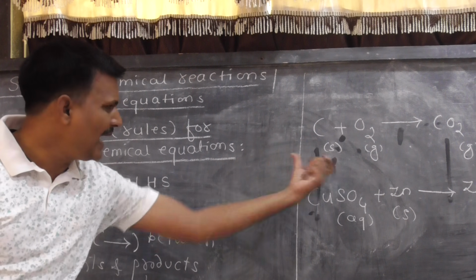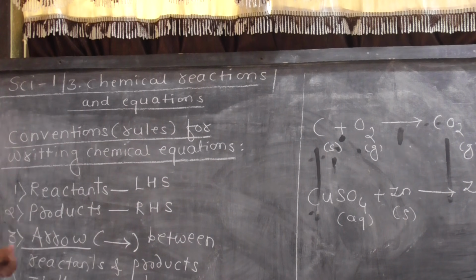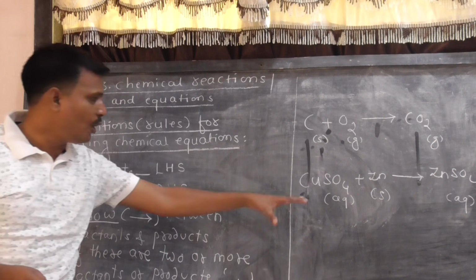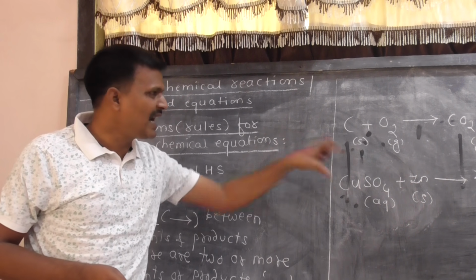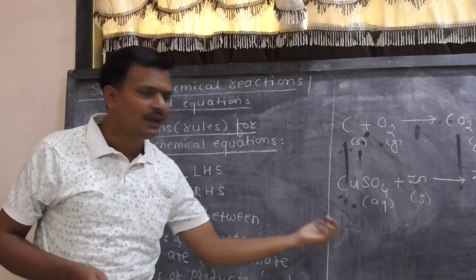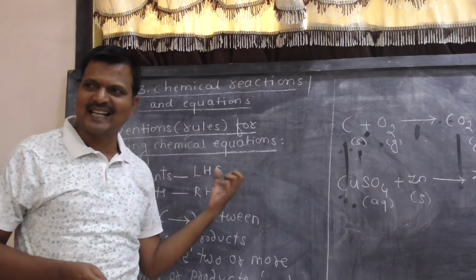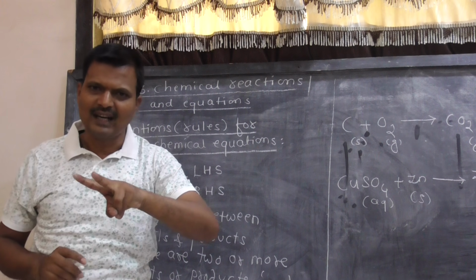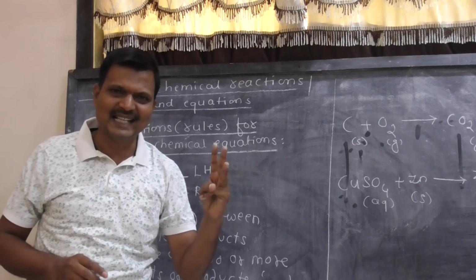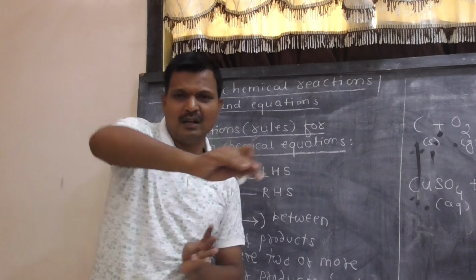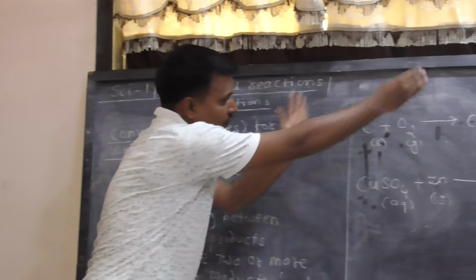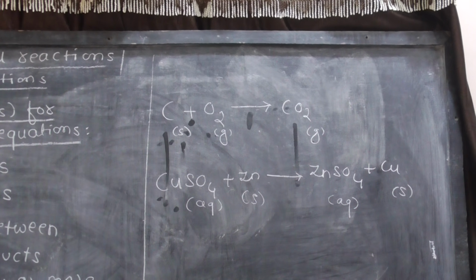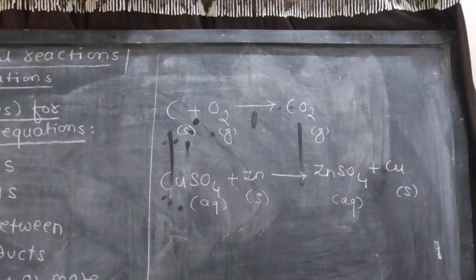So next, our convention number 5th: to make the chemical equation more informative, the states should be mentioned in the chemical reaction. Symbol S for solid, L for liquid, G for gaseous, and AQ for aqueous or solution state. So this particular equation becomes more informative. This is the convention number 5.